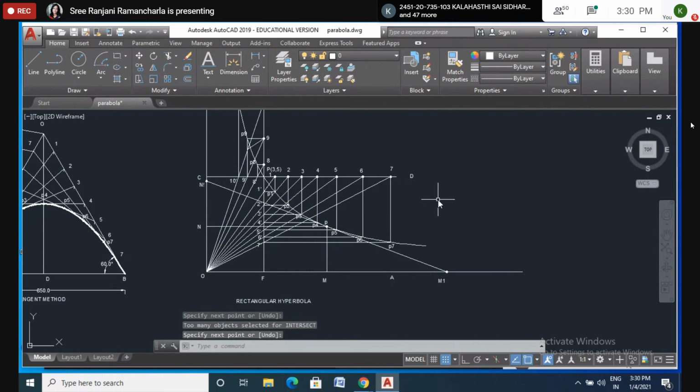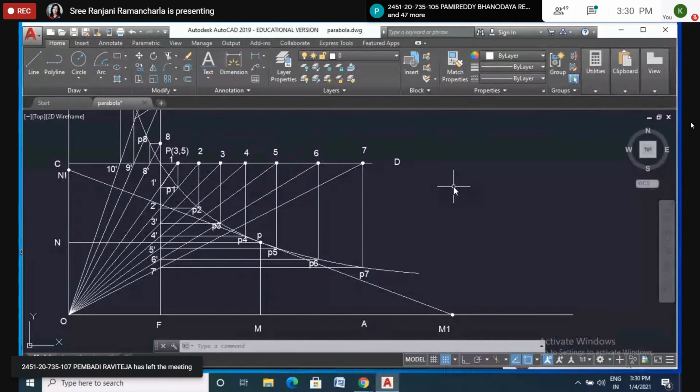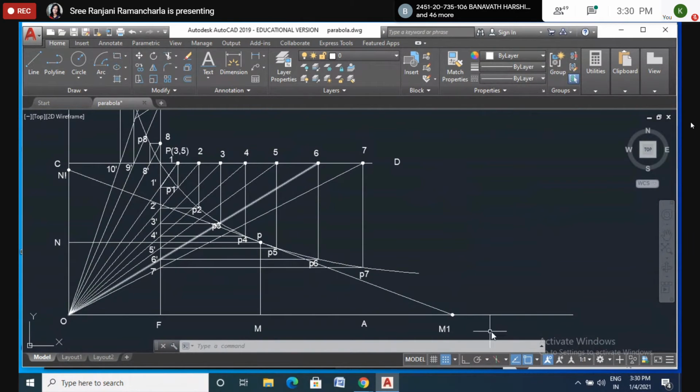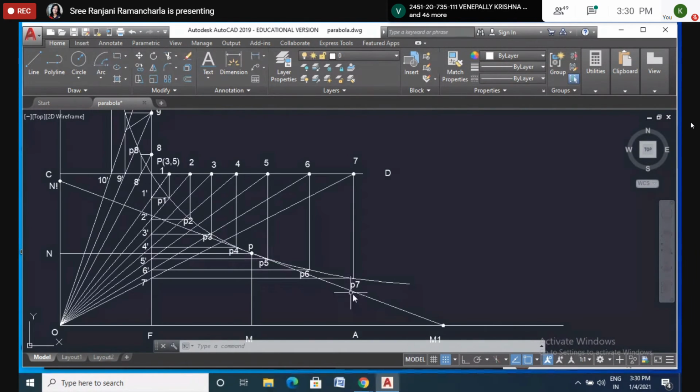What happened here? If you join, what happened? You observe this figure. Yes, please. Tangent. See this here. I just joined N1 and M1. So it is not crossing the curve. See here, is it crossing the curve anywhere? Exactly, it is touching at P automatically. So this became the tangent. Okay, this is the tangent now.